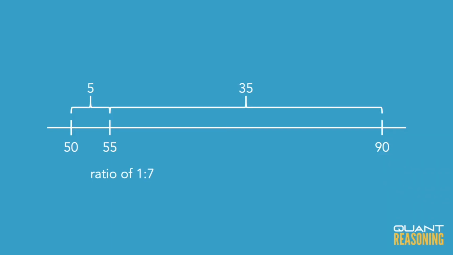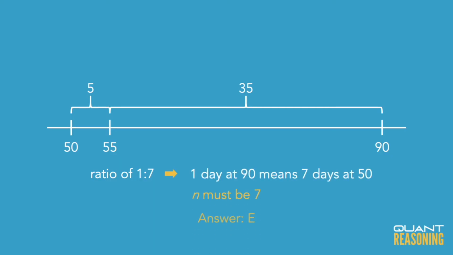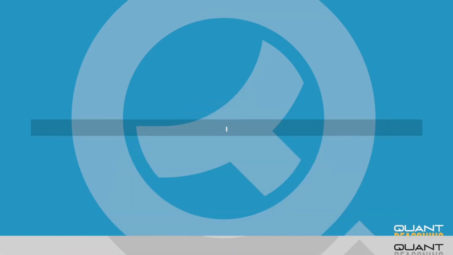So it seems that the new average is 7 times as close to 50 as it is to 90, which would happen if we had 7 times as many days at 50 as we did at 90. But we know we only had one day at 90, which means we must have had 7 days at 50, and so the answer is 7.